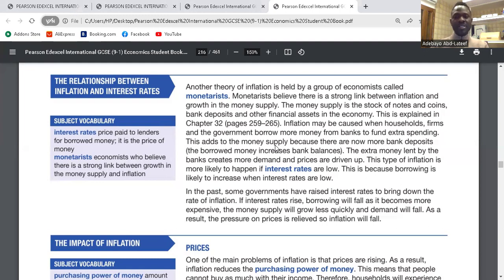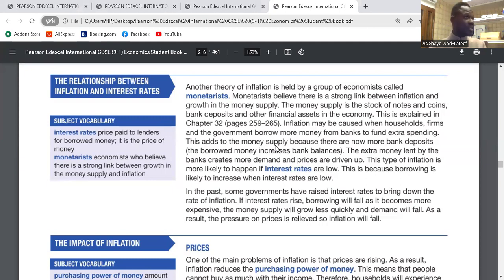So that's for monetarists. And okay, so the relationship between interest rates and inflation is that there's money in between. And for monetarist economists, they believe money, flow of money within the economy is the reason why we have inflation. So to correct demand pull inflation, we have to reduce money supply. And to reduce money in circulation, you have to come up with a monetary policy of interest rates, which is increasing the interest rates.